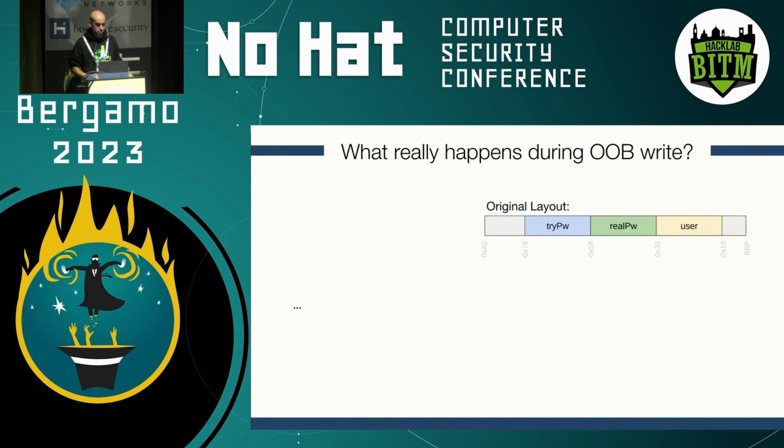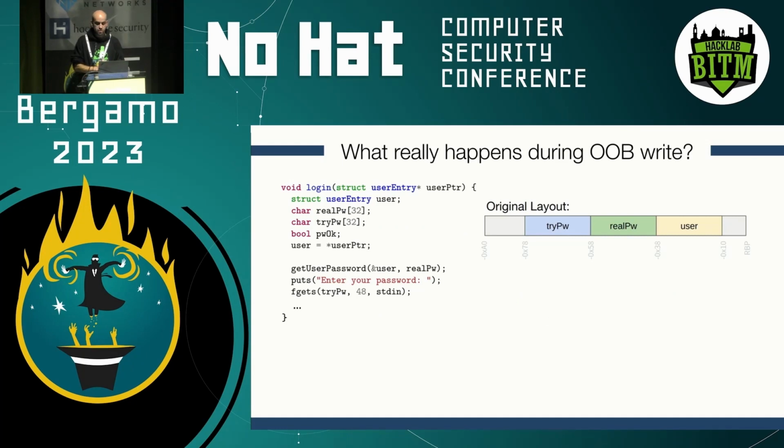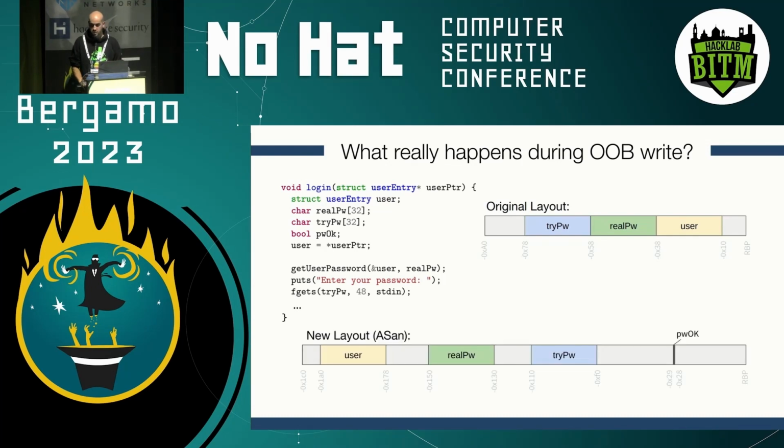So let's go back to our example. We have our original function and our original stack layout. If we compile this function with ASAN, we get something like this in terms of stack layout, and you start to see that it is quite different from the original layout. What we have here is, first, red zones. This is, of course, how ASAN works: it inserts red zones to be able to detect illegal memory accesses. We also see that, for instance, the PWK variable appeared again, and that some of these variables have been reshuffled in terms of order.